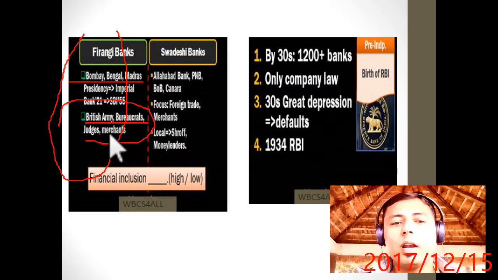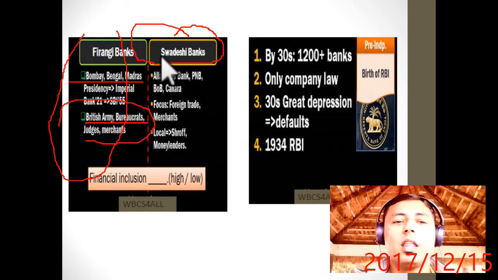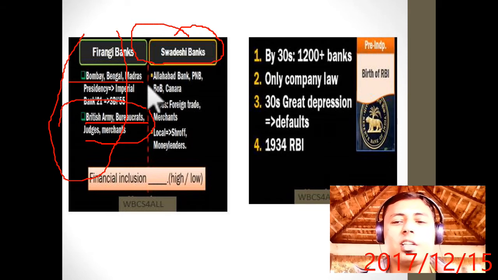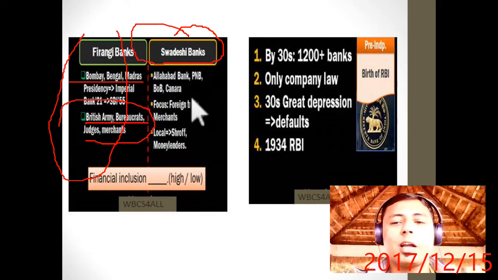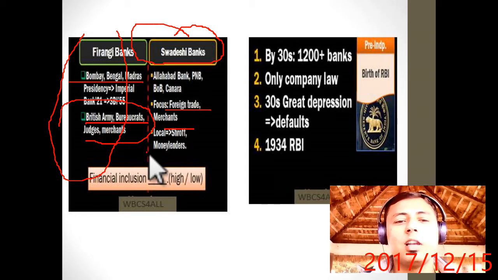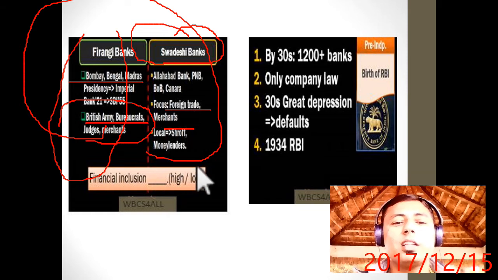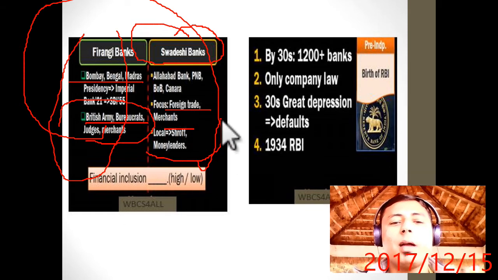But remember, at that time the private banks were also not for all Indians, not for poor Indians. They were established especially for rich Indians. For example, Allahabad Bank, Punjab National Bank, Bank of Baroda and Canara Bank, their main focus was on foreign trade and merchants, locals, shroffs, money lenders, etc. They didn't serve or cater to the poor people. That is why financial inclusion was very low, despite the banks being opened by Indians.